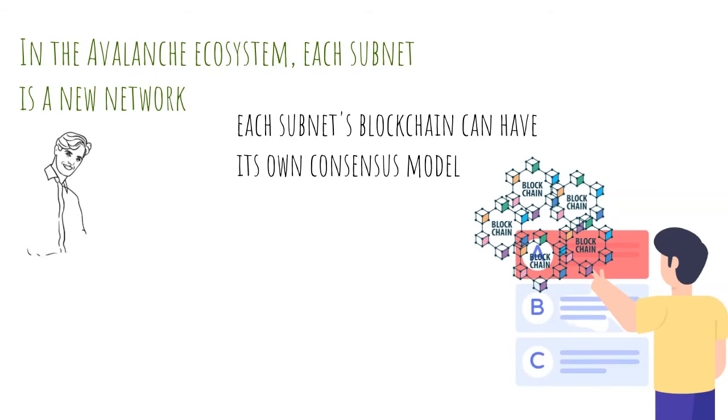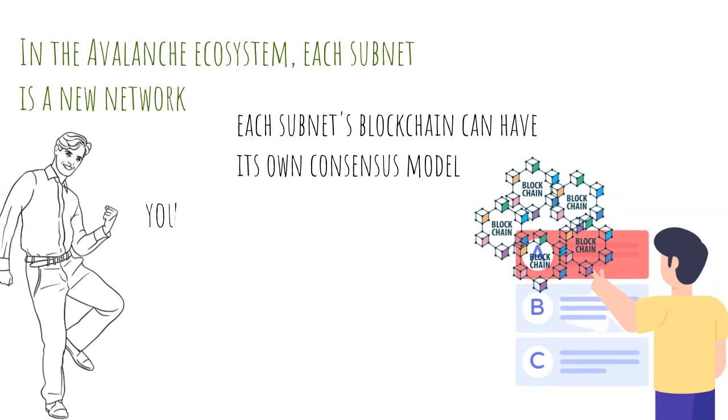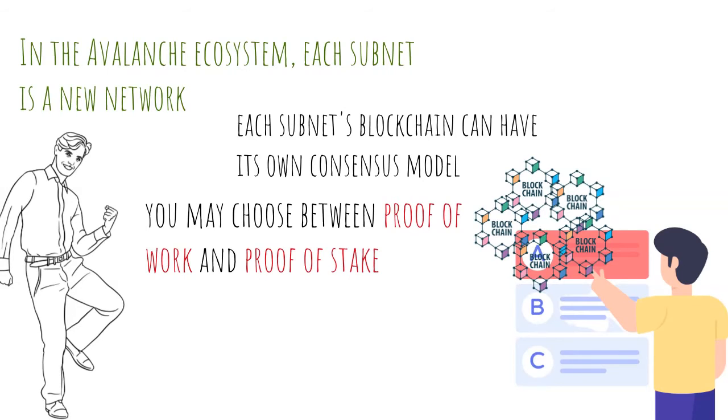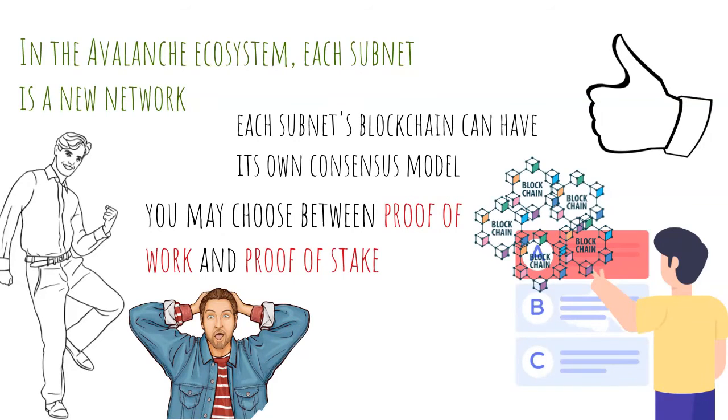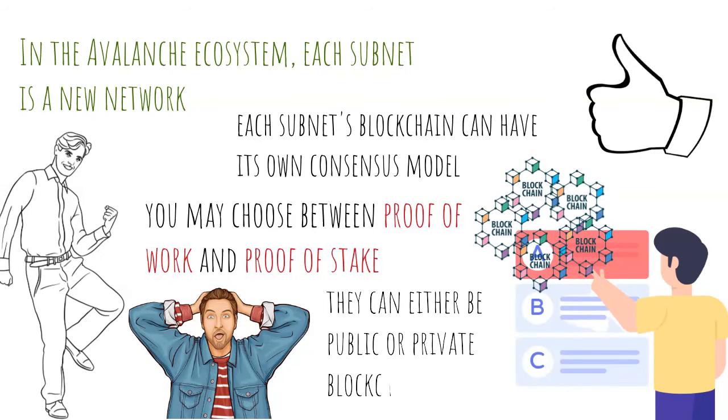If you're making one, according to what I've heard, you may choose between proof of work and proof of stake, depending on your needs. Aside from that, each blockchain can have its own virtual machine, or VM. The Ethereum virtual machine may be copied in the same way as the primary chain was. Another feature of these subnets that I didn't realize at first is that they may either be permissionless or permissioned. As a result, they can either be public or private blockchains.